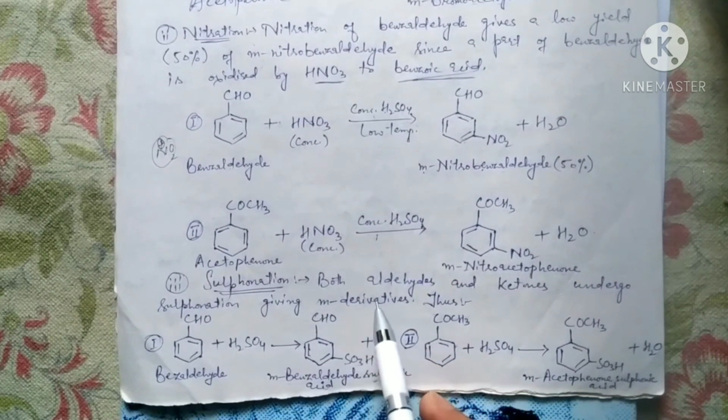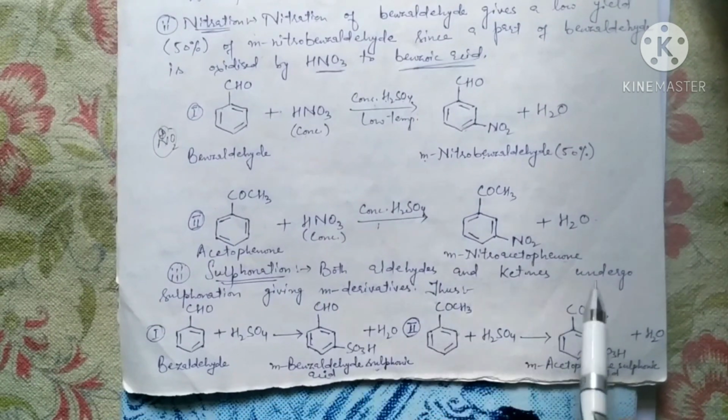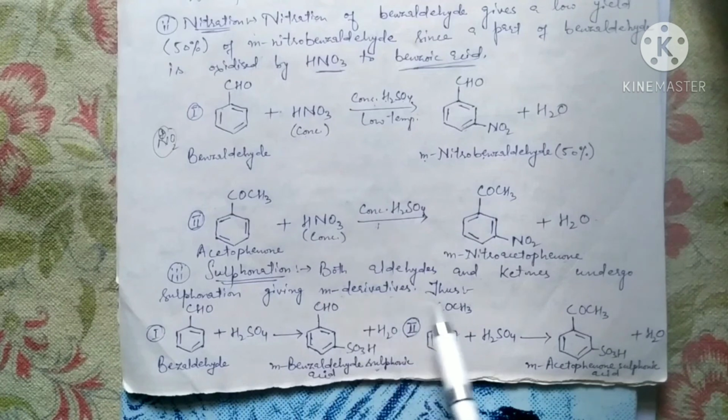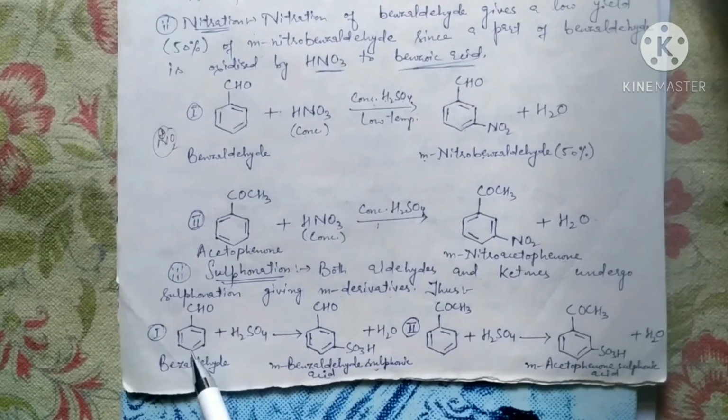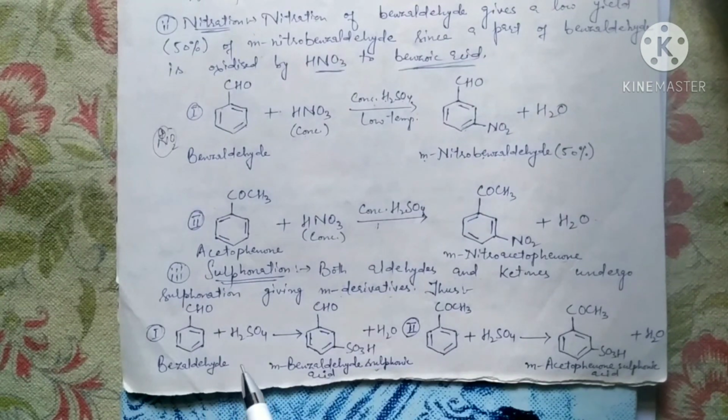Finally, sulfonation. Remember, both aldehydes and ketones undergo sulfonation, giving meta derivatives again. And why does the attacking species not go at ortho or para? That depends upon the directive influence that we have already discussed in class 11th.